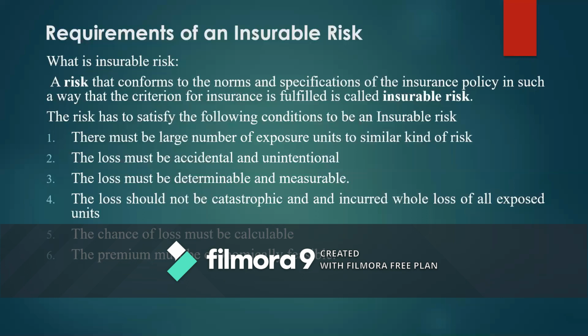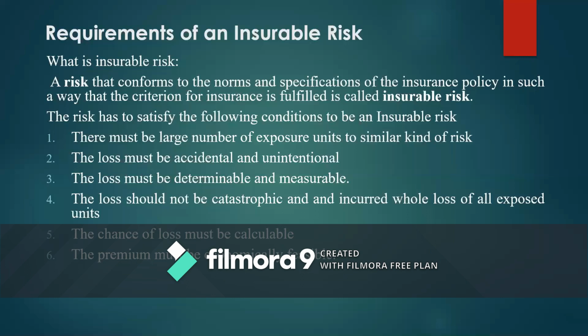Otherwise, it cannot be. The second important point is that the loss must be accidental and unintentional. Any loss that happens out of the agreed risk in the insurance contract must have happened by accident or unintentionally.